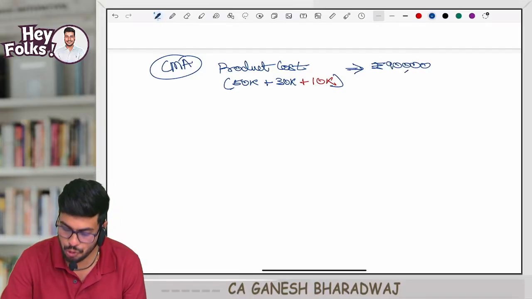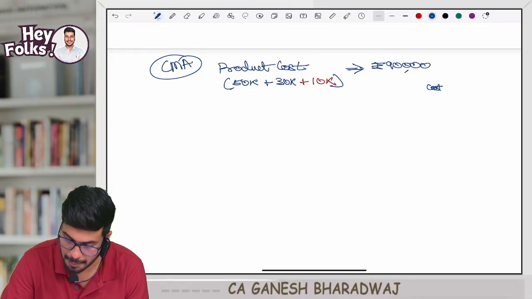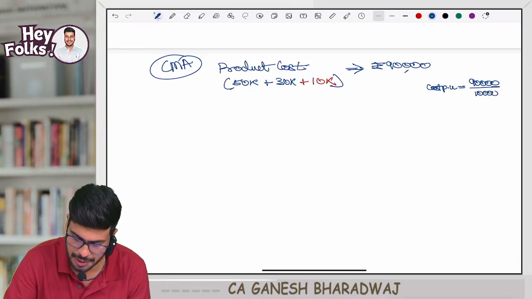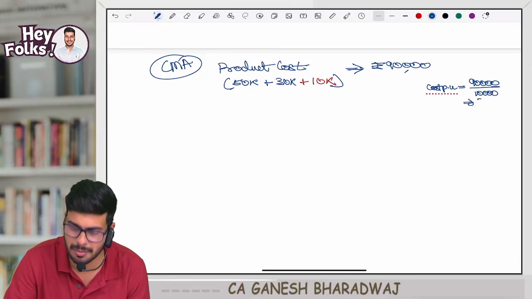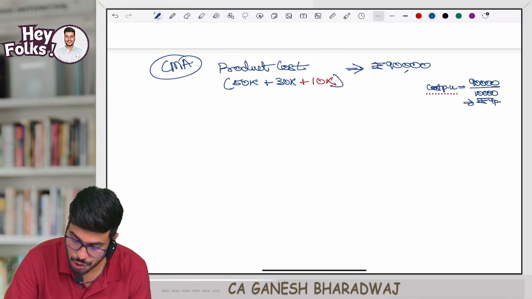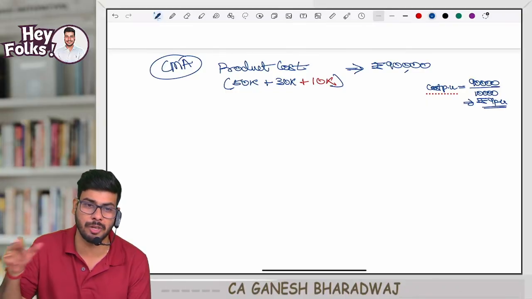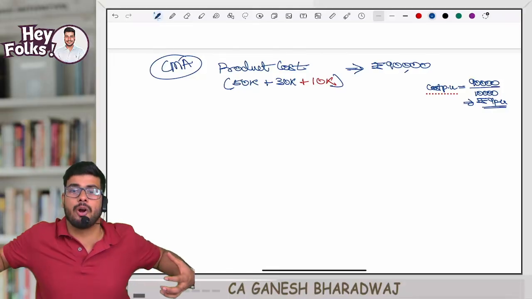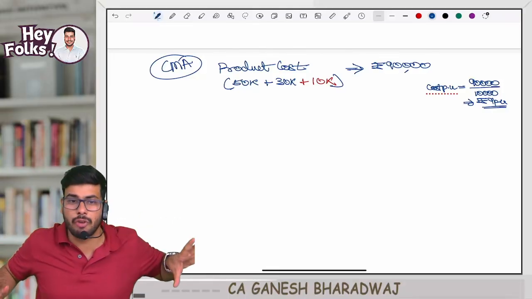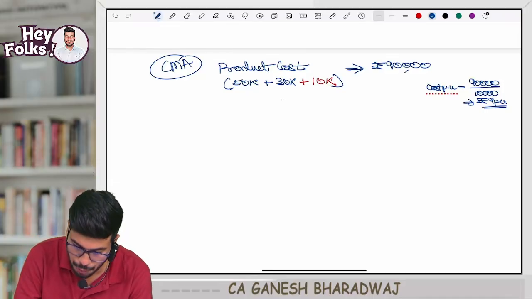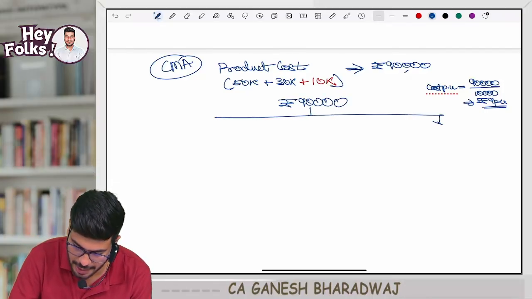So if you have to unitize, what is going to be the cost per unit? Effectively 90,000 divided by 10,000, how much does it come out to? Every unit should be valued at how much? 9 rupees. Clear with this, guys? This is for the purpose of the trading account, segregating my product cost into my cost of goods sold and closing stock. Are you all understanding? So now what will you put in the center? 90,000 rupees. Now what will you do? Segregate it into what and what?